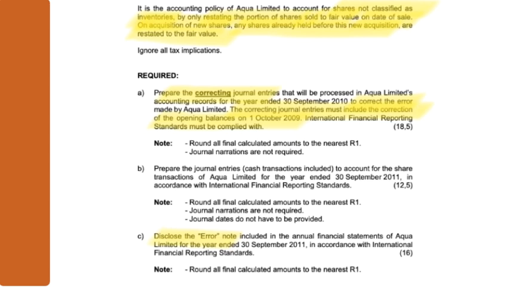What amounts are different? Part B of the given information is not about IAS 8. It's not correcting. We ask you, do the journal entries for 2011 the right way. You were still busy with the 2011 year. They specifically told you no share transactions had been accounted for in any case. So just do them. Do them correctly, in terms of the rules of IFRS 9. That has nothing to do with IAS 8. That is the current year. You are still busy with it. They just told you they hadn't processed anything on the share transactions yet, so just go and do it. Normal IFRS 9, nothing to do with IAS 8.